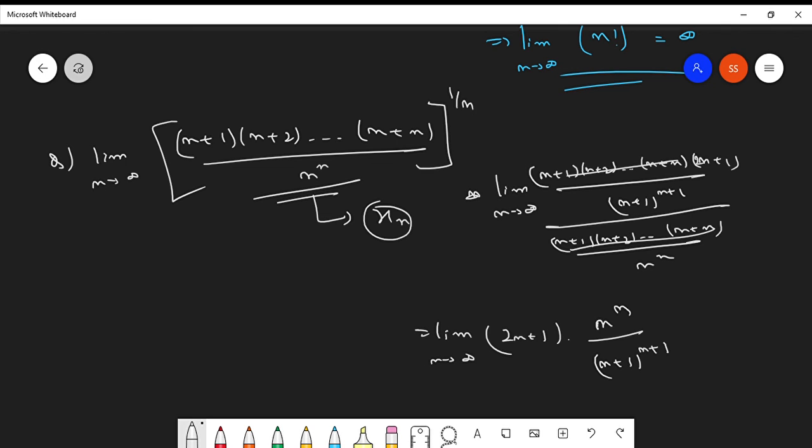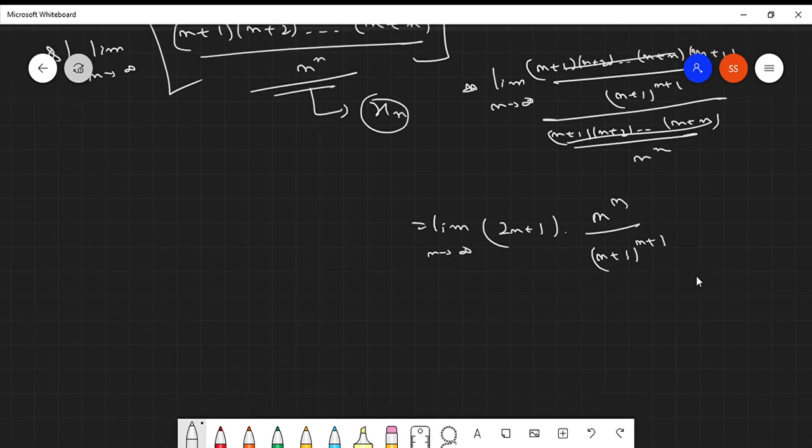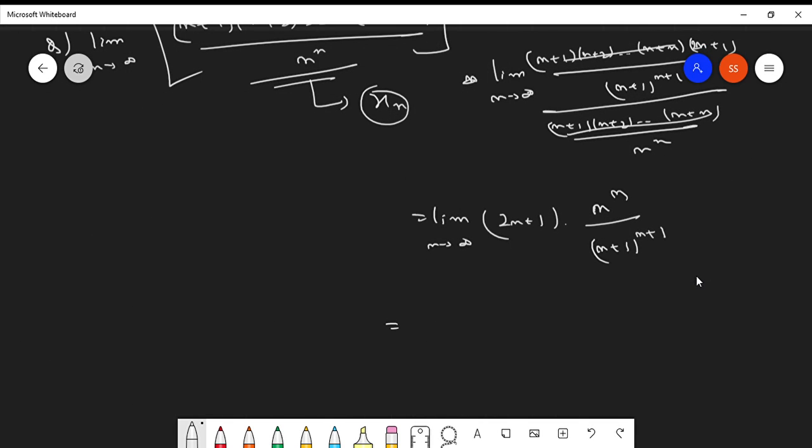Clear? Achha, what we can do here is, let us divide the top and bottom by n to the power n plus 1. What will we have? So limit n tends to infinity. If we divide the top by n to the power n plus 1, what do we get? So 2 plus 1 by n, and here what do we have?